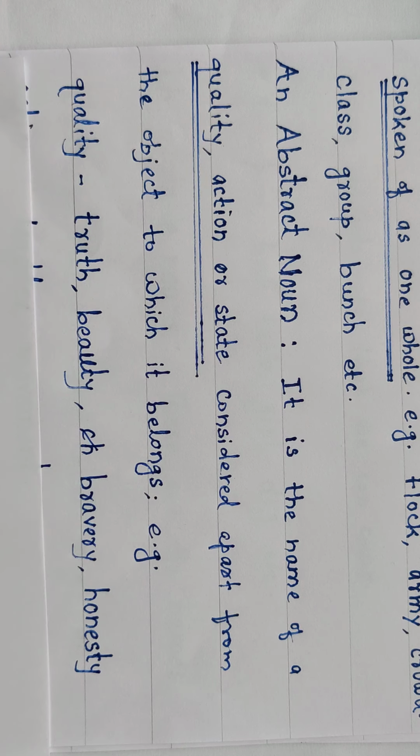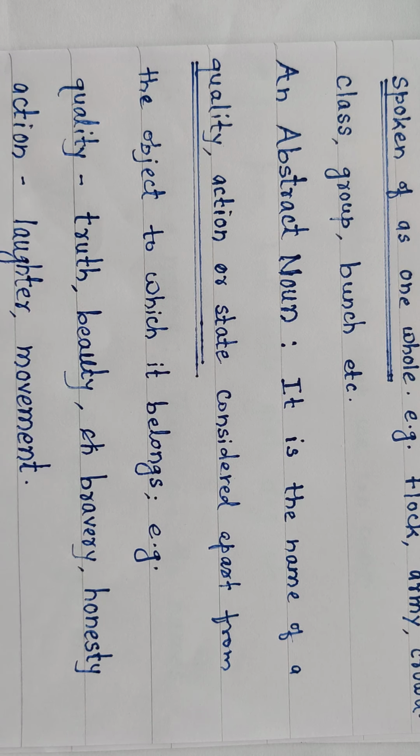Let's see other examples here. Quality: truth, beauty, bravery. Brave soldiers, but we can think about bravery. Honest person, but we can think about the honesty separately. Therefore it is also an abstract noun.